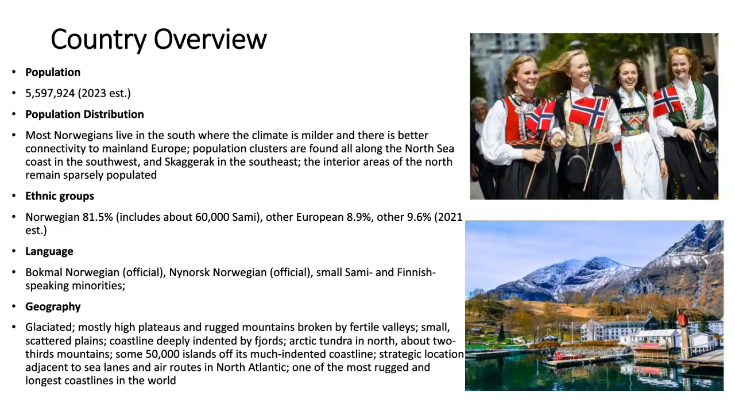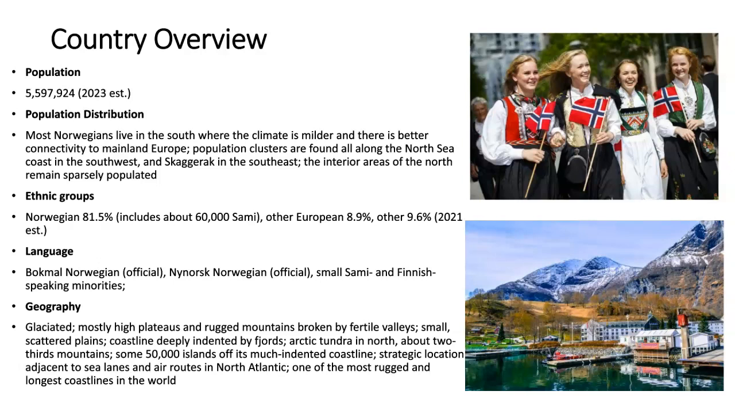Population distribution. Most Norwegians live in the south where the climate is milder and there is better connectivity to mainland Europe. Population clusters are found all along the North Sea coast in the southwest and Skagerrak in the southeast. The interior areas of the north remain sparsely populated.